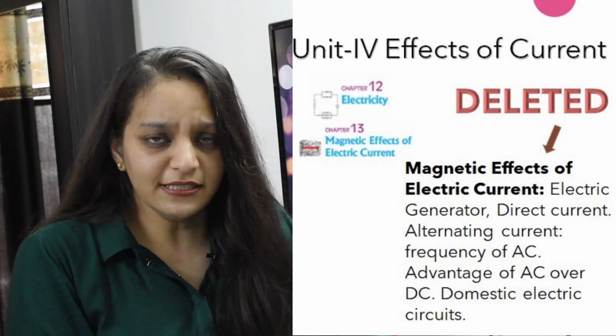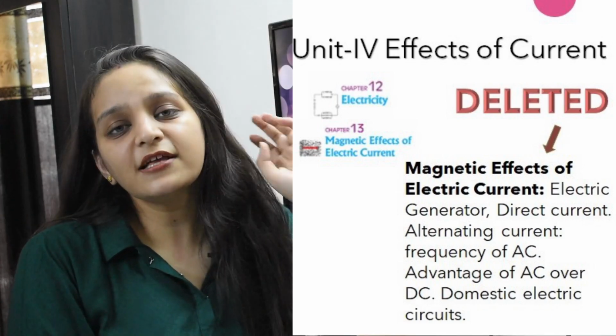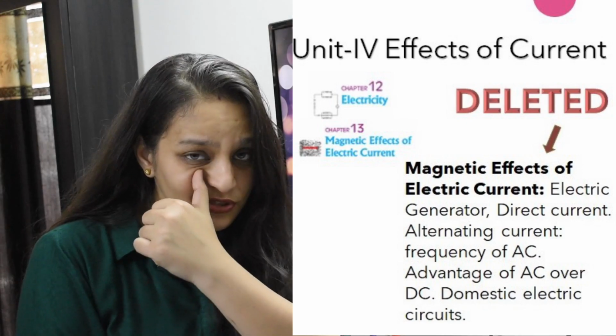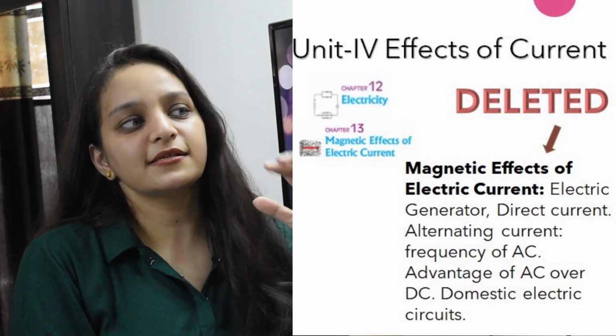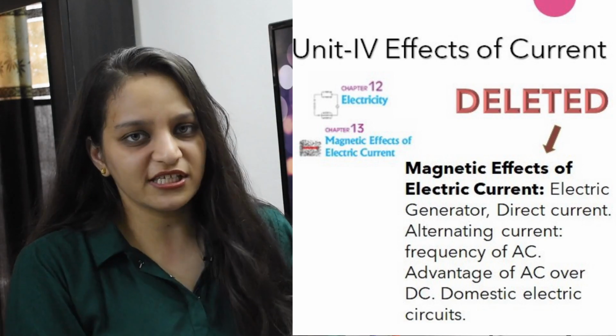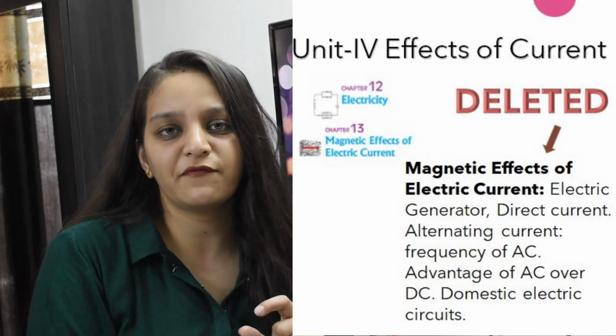Now moving to the 4th unit, the effects of current. So in this unit, it's again a physics based unit which is having 2 chapters into it, chapter 12 and 13. So chapter 12, because it is showing the basis of all the electricity and the current, so no changes in it. The changes have been made in magnetic effect of current.